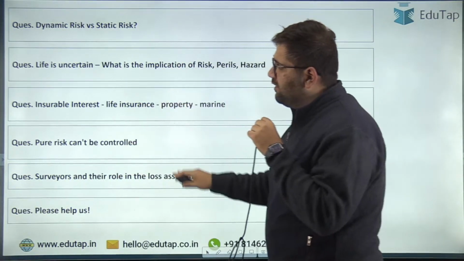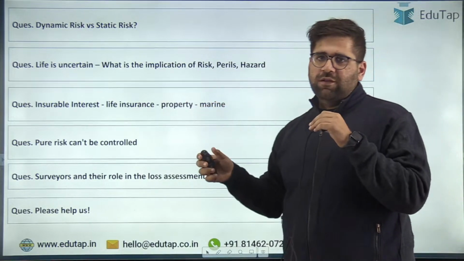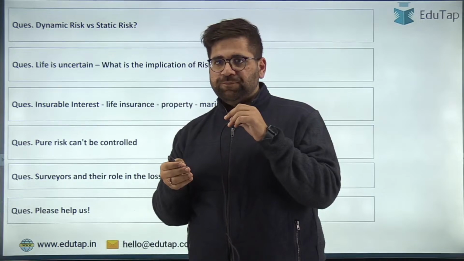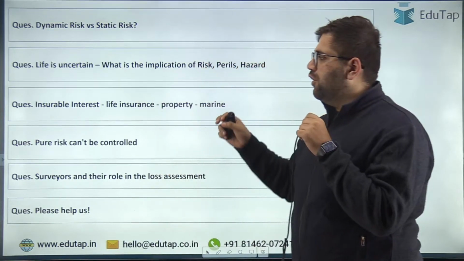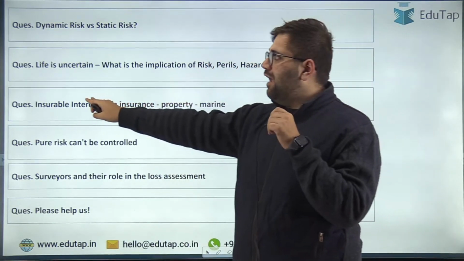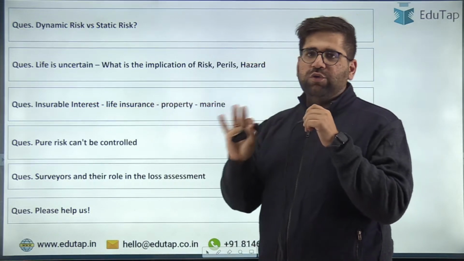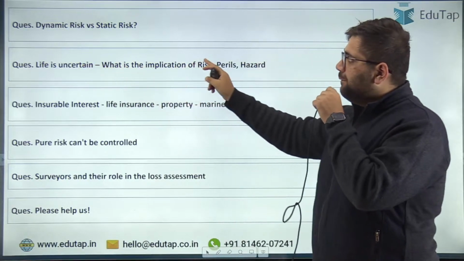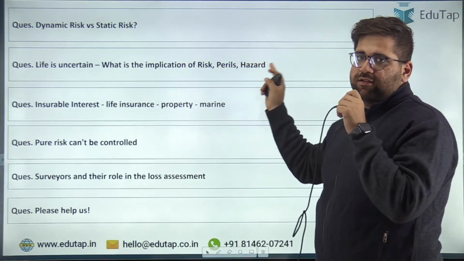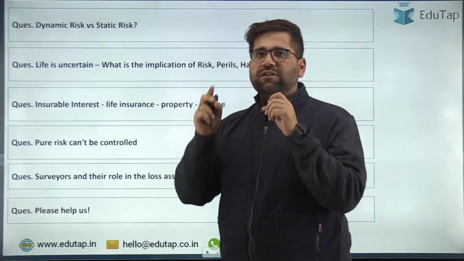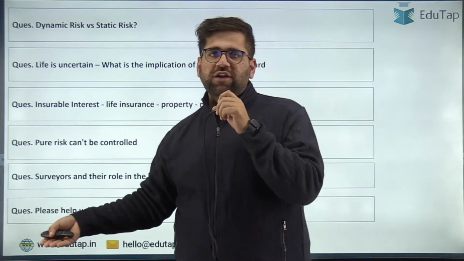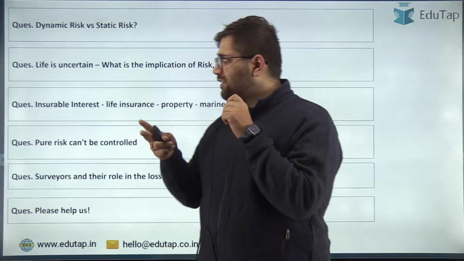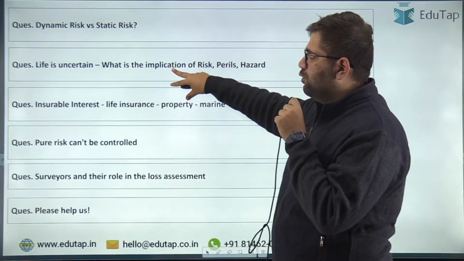Now, if we see all these questions, insurable interest is doable, because the very first thing which you read in insurance is the principles of insurance. So I would say that the insurable interest question was doable. Second, "life is uncertain": what is the implication of risk, perils, and hazard? This question is also doable, because the next thing which you read in insurance are the different types of risk which your insurance policy covers. So as a student, you should cover these two questions.